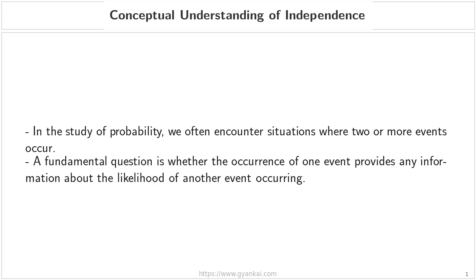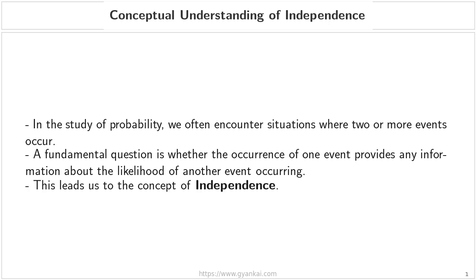As we analyze these multiple events, a fundamental question arises that we must learn to answer. Does the occurrence of one event provide us with any useful information about the likelihood of another event occurring? In other words, does knowing the outcome of the first event change our prediction for the second? This very question, the search for whether one event carries information about another, is what leads us directly to the core concept of our lesson today: independence.